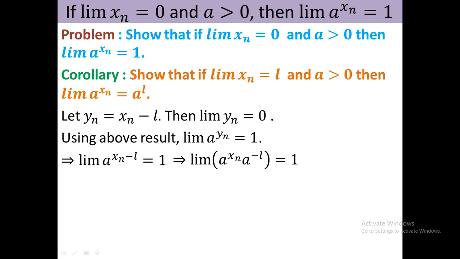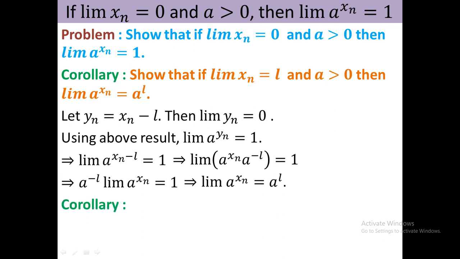The limit of a sequence times a constant, so you can take the constant in front of the limit: a to the power minus L into the limit of a to the power x_n equals 1. If you take a to the power minus L to the right hand side, this will be a to the power L, therefore the limit of a to the power x_n must be a to the power L. So it is proved. This is the generalization of the above theorem.